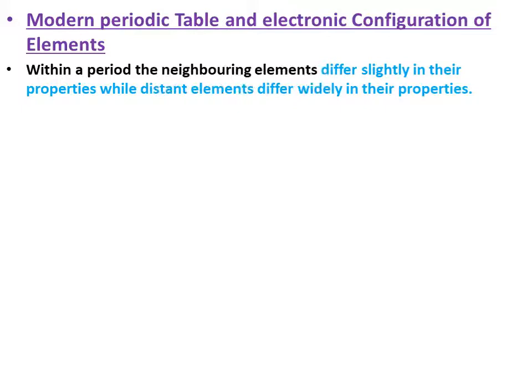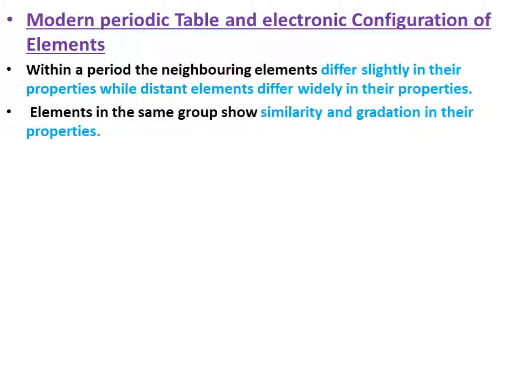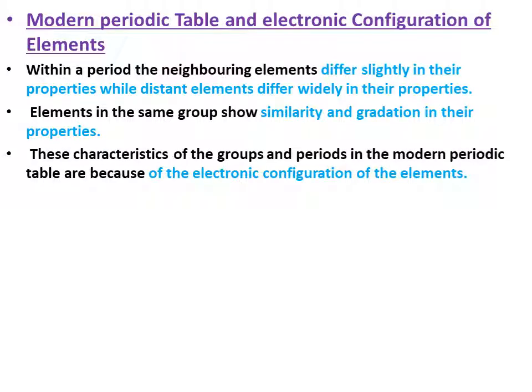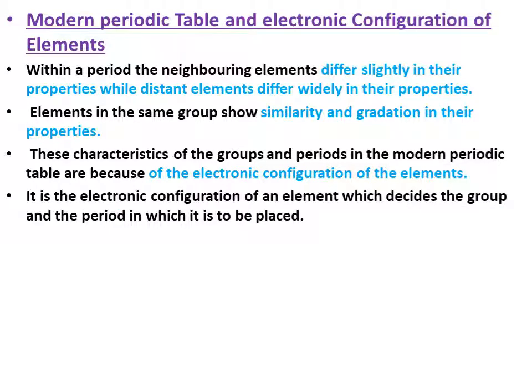Now we are going to study the modern periodic table and the electronic configuration of the elements. Within a period, the neighboring elements differ slightly in their properties, while distant elements differ widely in their properties. Elements in the same group show similarity and gradation in their properties. These characteristics of the groups and periods in the modern periodic table are because of the electronic configuration of the elements. It is the electronic configuration of an element which decides the group and the period in which it is to be placed.